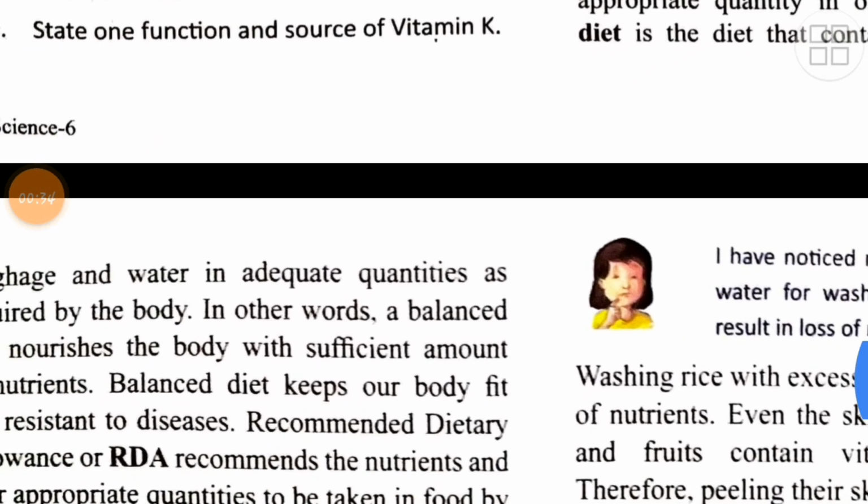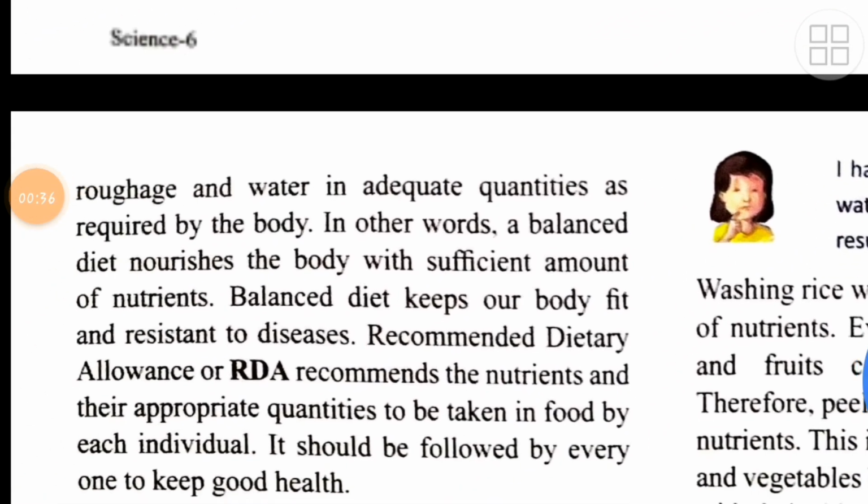Now let's move to the next page and see what is given there. Second line, in other words, balanced diet nourishes the body with sufficient amount of nutrients. What happens is balanced diet contains all nutrients. So this balanced diet is providing the body with all kinds of sufficient amount of nutrients. Balanced diet keeps our body fit and resistant to diseases. It protects our body against all kinds of diseases.